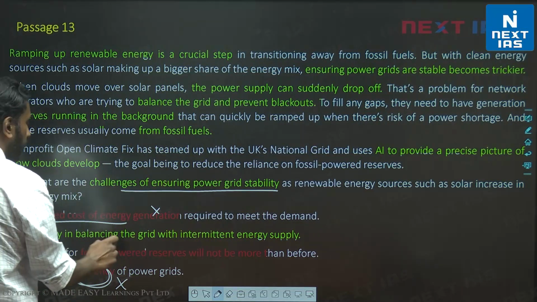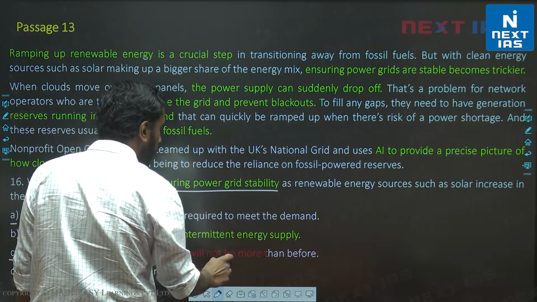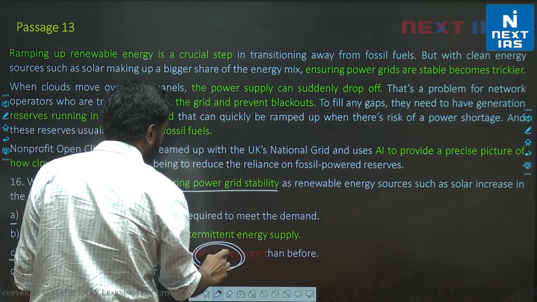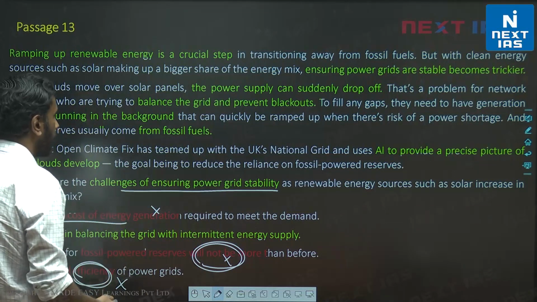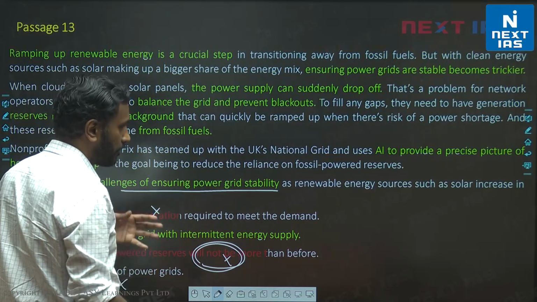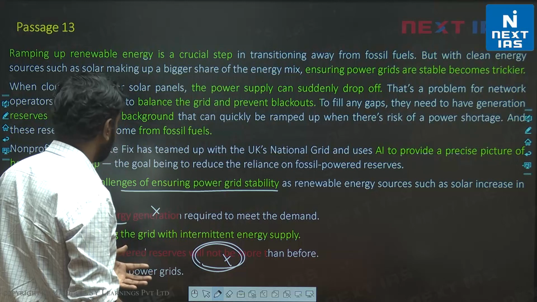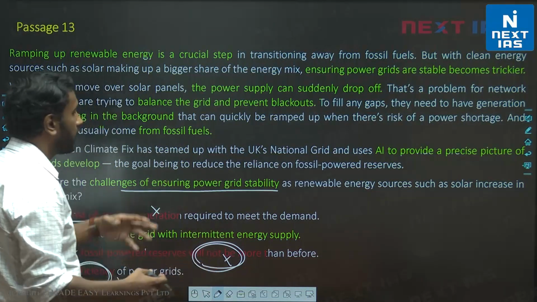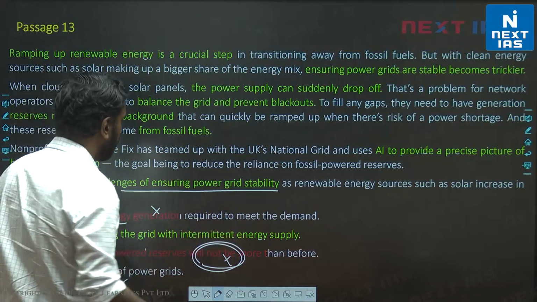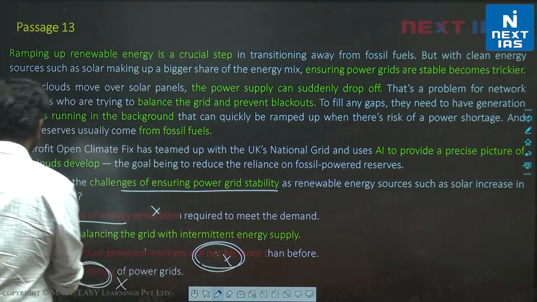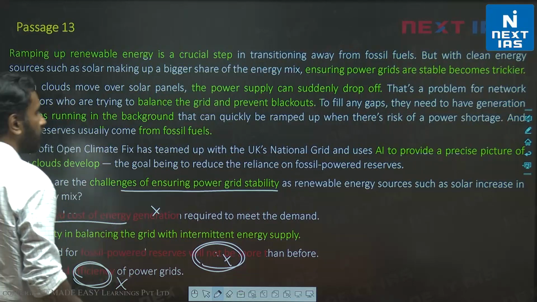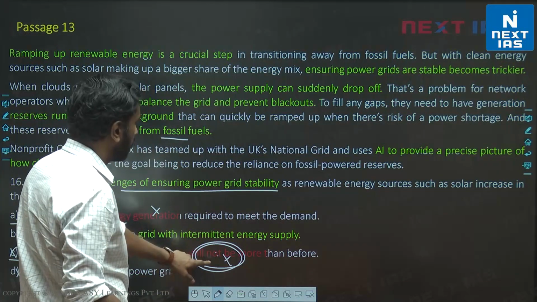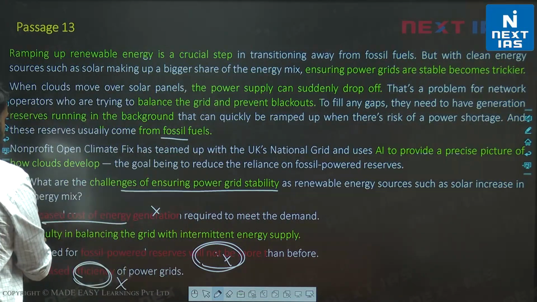C. The need for fossil powered reserves will not be more than before. In fact, if we are using renewable energy sources and there is a power failure, then we will need more fossil fuels, right? So "will not be more" is incorrect. In case of power grid failure, we'll need more fossil fuels, not less. B is the correct choice.